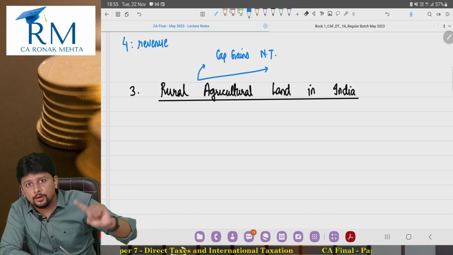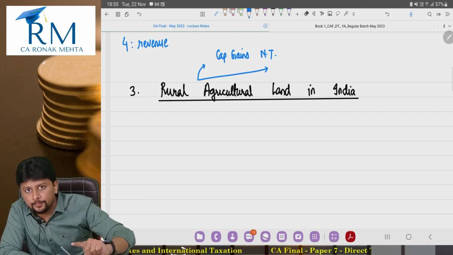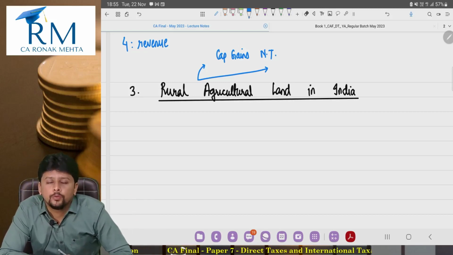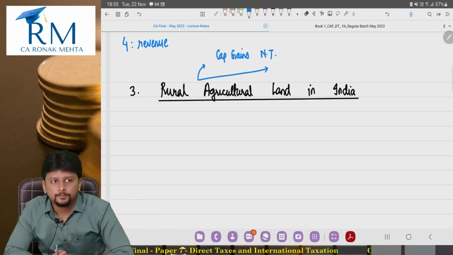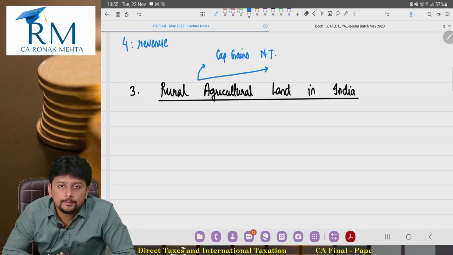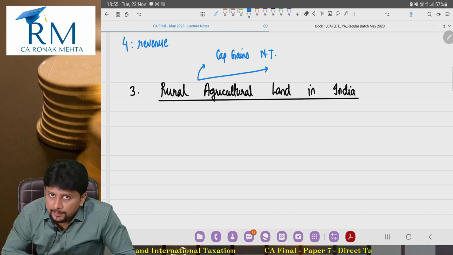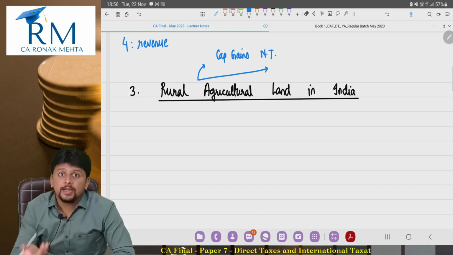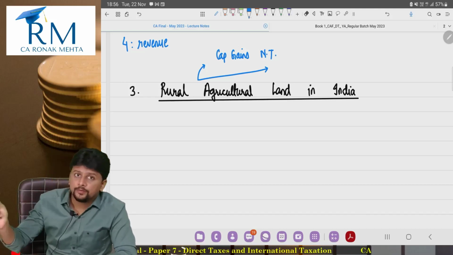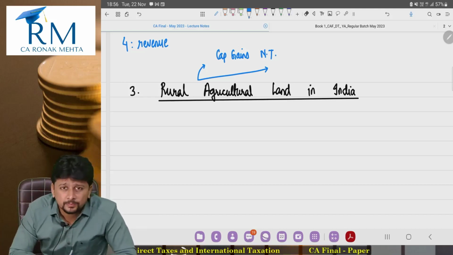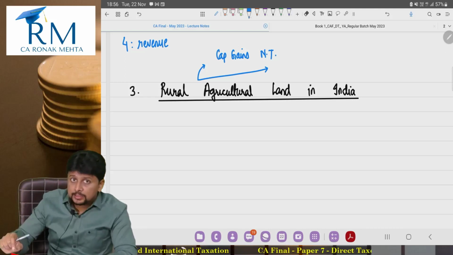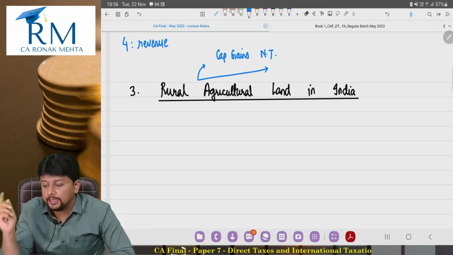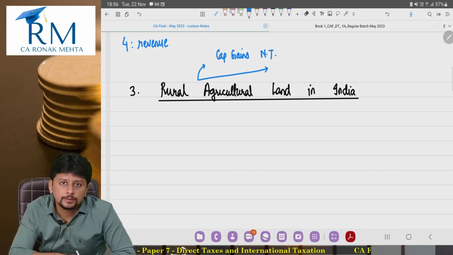When you are earning profit by selling rural agricultural land, what type of income are you earning? Revenue or capital? Obviously capital. For capital type of income, you have a head. Which head? Capital gains. The other 4 heads of income are anyways revenue. So this income, if at all it is possible to tax, it can be taxed under capital gains.